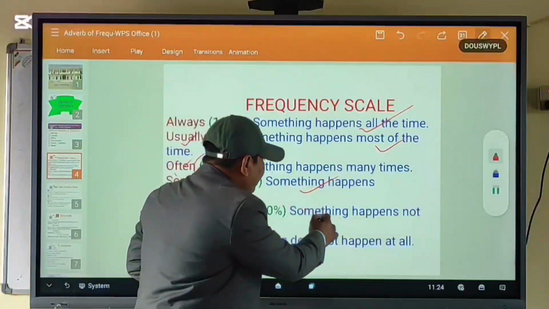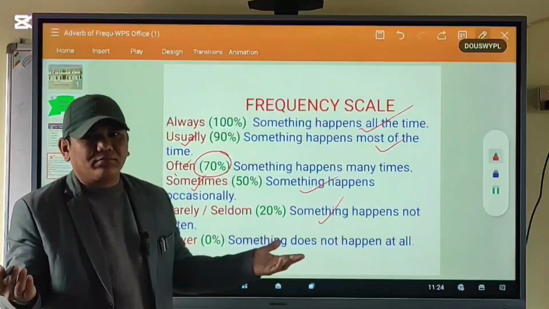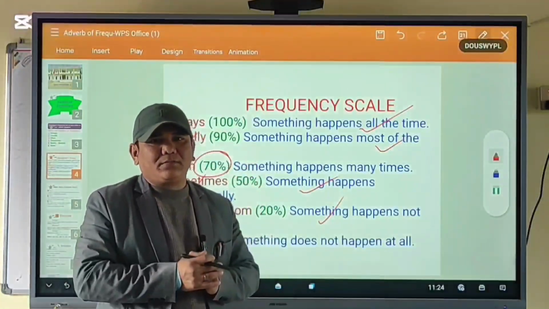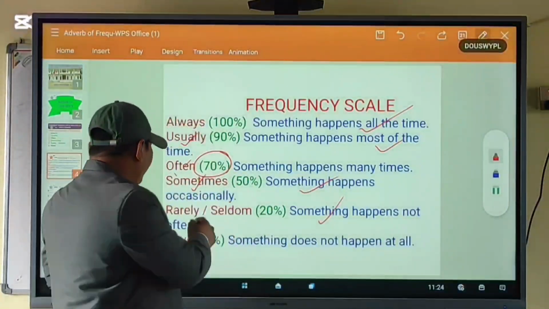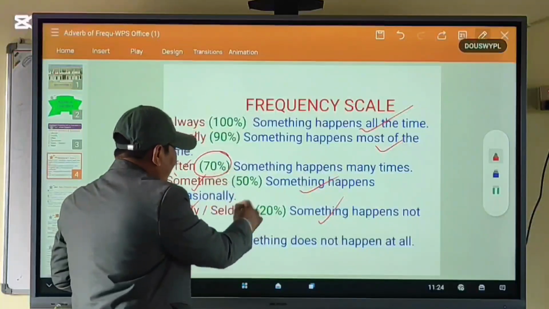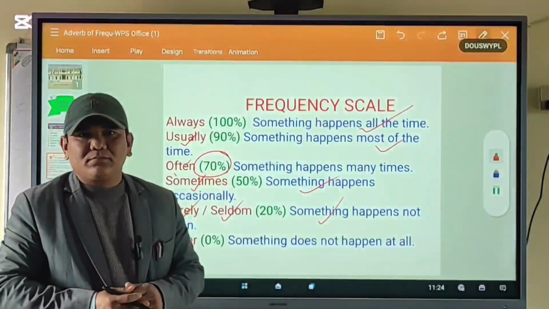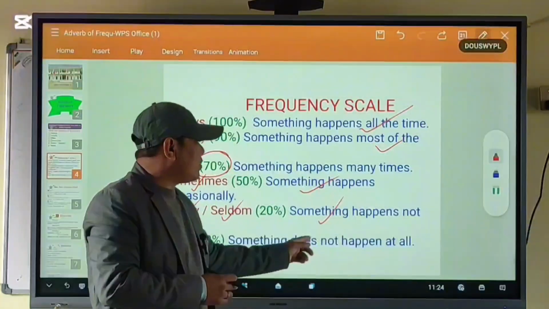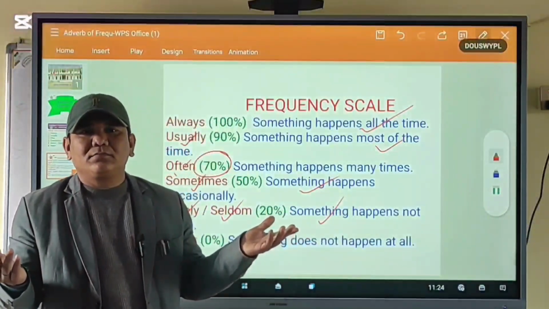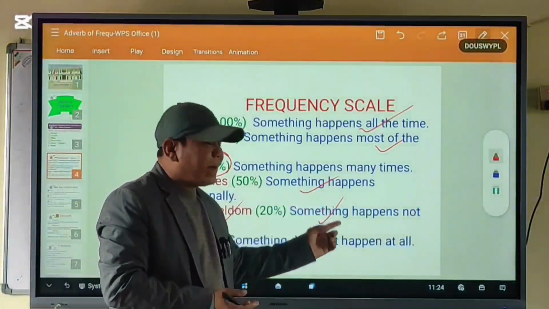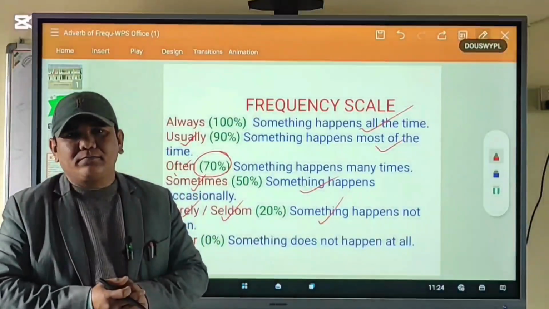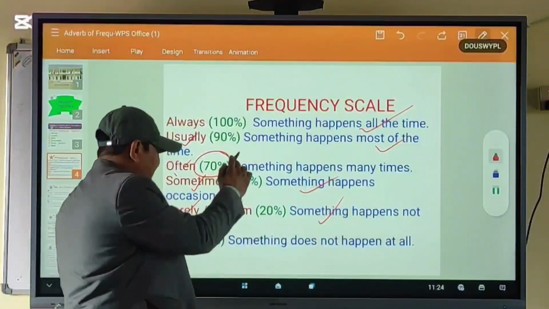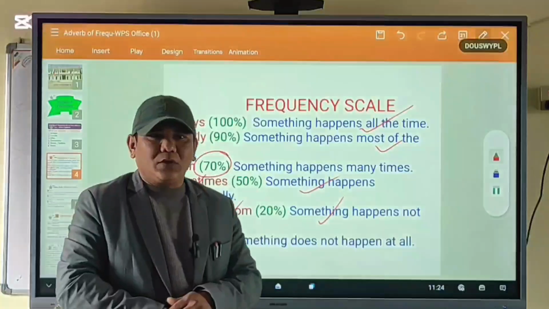Similarly, when something happens not often, when something happens only 20%, in that situation, we use rarely or seldom. Okay? And finally, something does not happen at all. Okay? Something happens 0%. In that situation, we use never. Okay?